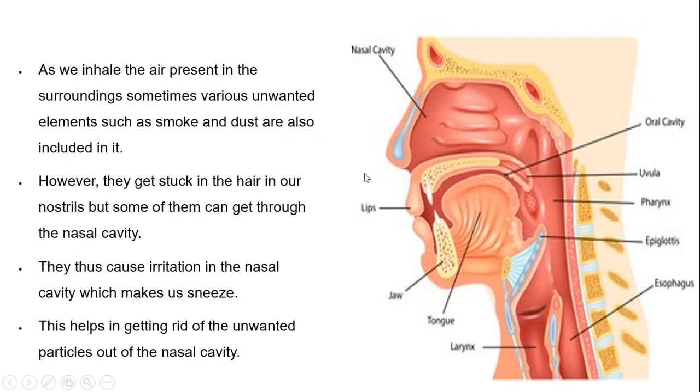So what happens? We inhale the air through our nostrils, then it goes to the nasal cavity, and inside the nasal cavity hair-like structures are present. So the unwanted particles get stuck in the hairs. Sometimes they pass the hair and irritate the lining of the nasal cavity. When unwanted particles start irritating the lining of the nasal cavity, we sneeze. And when we sneeze out, we exhale the unwanted particles from the nasal cavity.